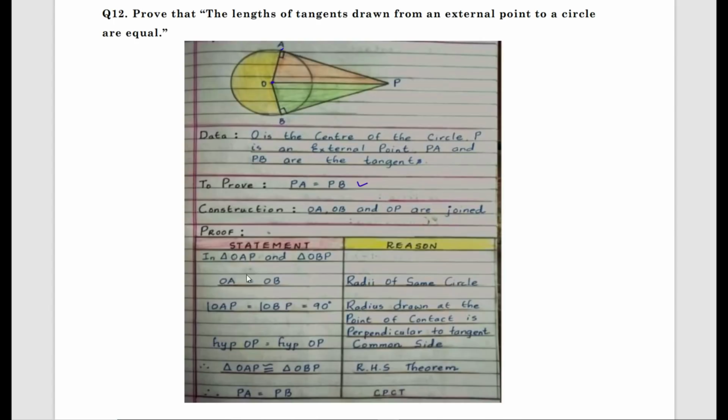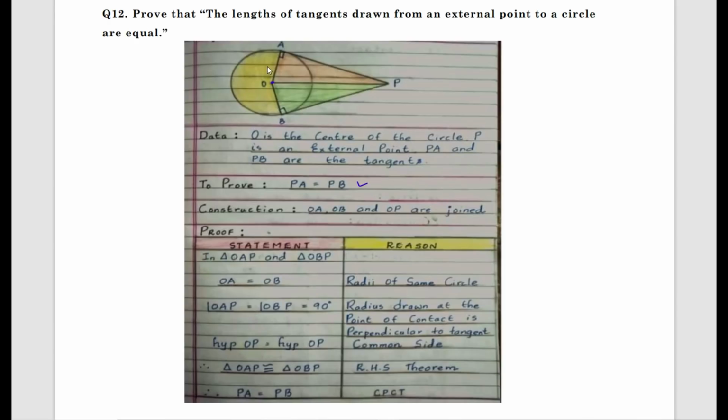Proof. Now going to the proof part, in triangle OAP and in triangle OBP. Look at triangle OAP and OBP from the figure. In both the triangles, what is common?